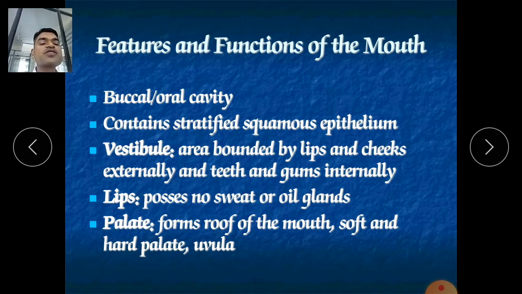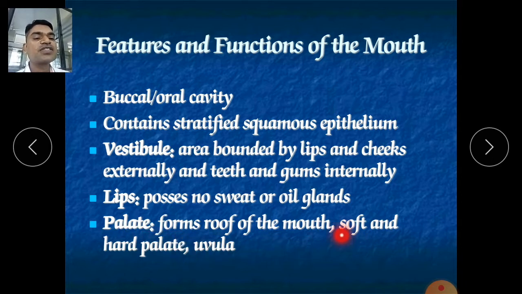Lips possess no sweat or oil glands. So in lips there are no sweat or oil glands. Palate forms the roof of the mouth, soft and hard palate. First there is the hard palate behind the teeth, followed by the soft palate, and the soft palate is connected with our pharynx, our uvula, and also the nose. At the superior position it is connected with the nose. After the uvula, the nasal orifice is there.